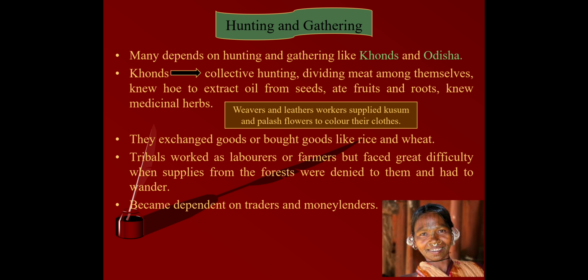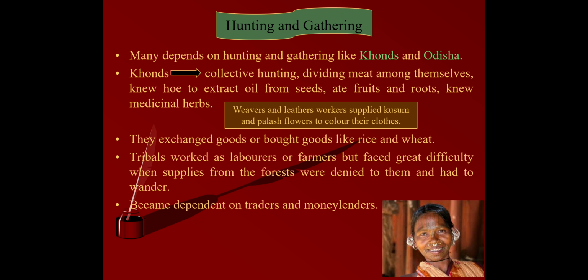Now, here also it was seen, from where did these forest people get their supplies of rice and other grains, that is cereals? At that time they exchanged goods. It was seen that they were exchanging goods, getting what they needed in return for their valuable forest produce. Means they gave their valuable forest produce in order to get cereals, that was rice and wheat or other grain. And at other times they also bought goods with the small amount of earning they had.